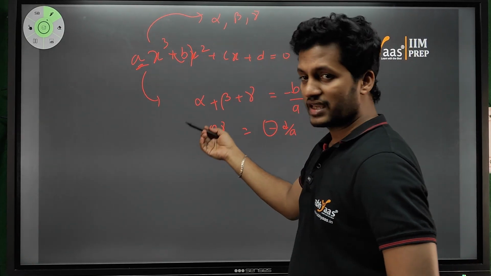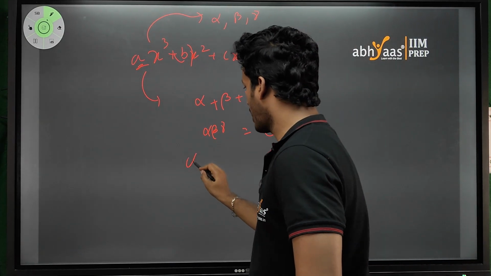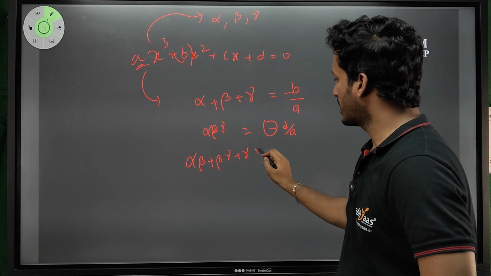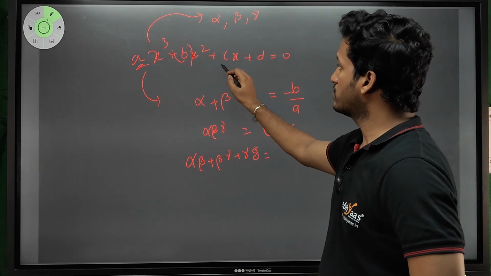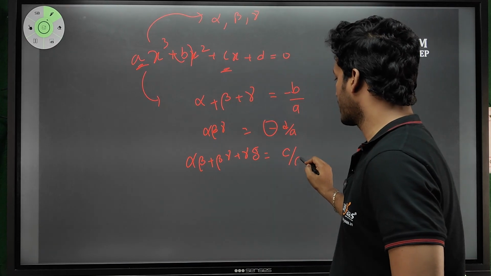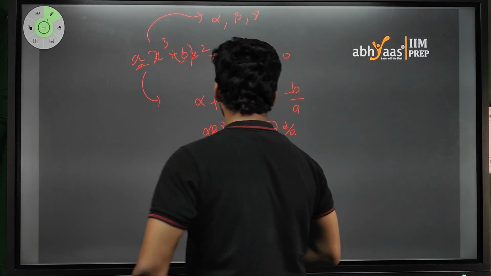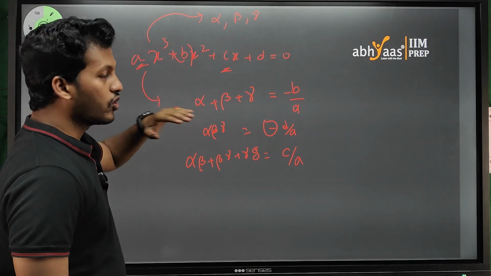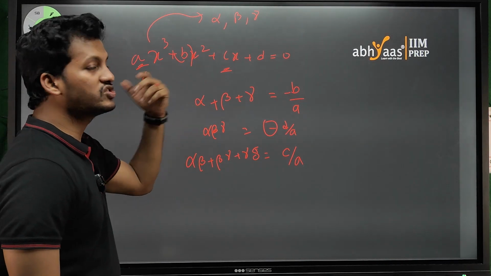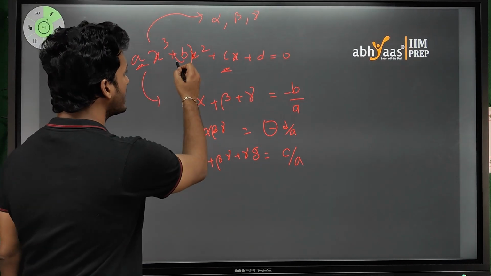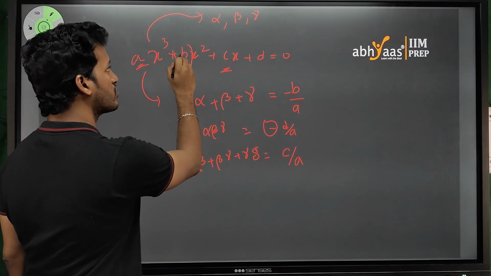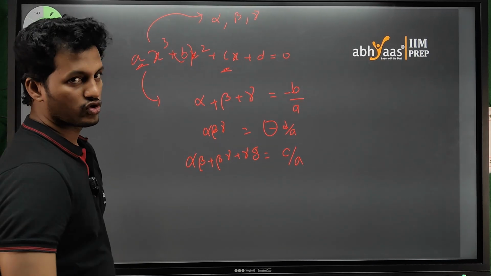The next thing that can be asked is alpha beta plus beta gamma plus gamma alpha, which will be equal to c by a. How to remember all these things? It's nothing. When they ask only the sum of individual roots, it will be minus of the x square coefficient divided by the x cube coefficient.